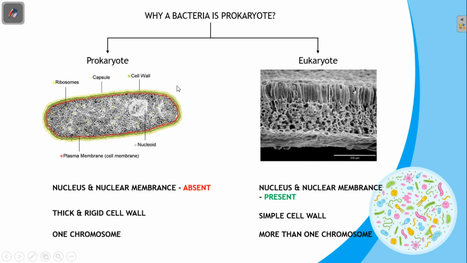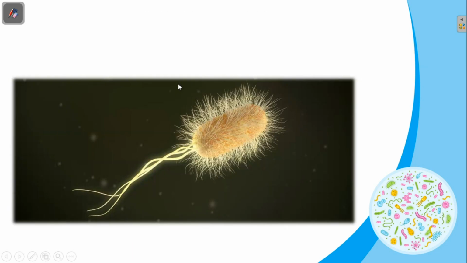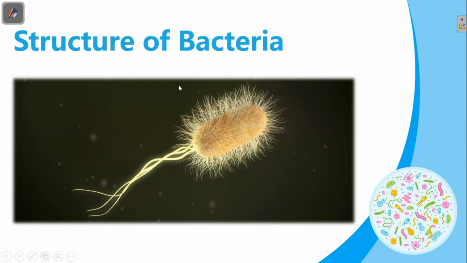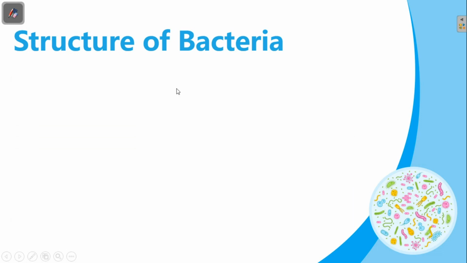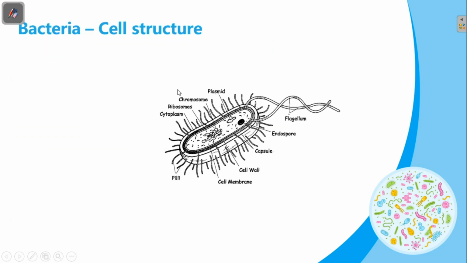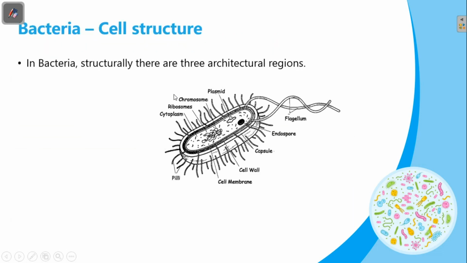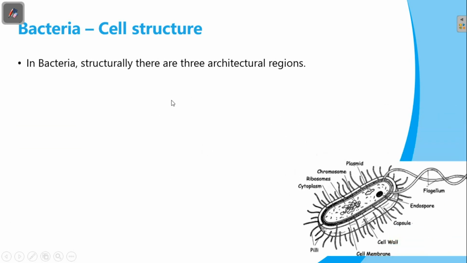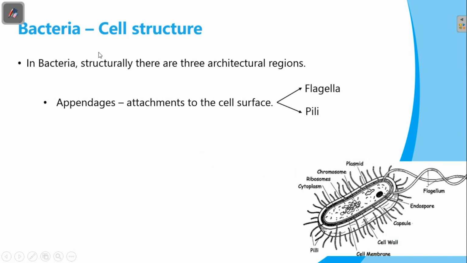Now, let us see the prokaryotic cell or bacterial cell in detail. The structure of bacteria can be divided into three architectural regions. They are appendages, meaning attachments to the cell surface: flagella and pili.